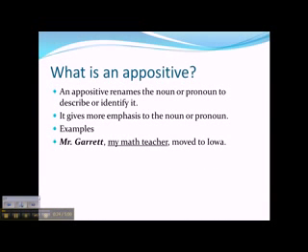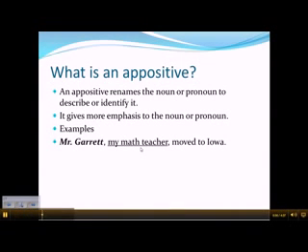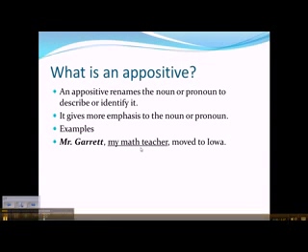Mr. Garrett, my math teacher, moved to Iowa. Mr. Garrett is the subject of the sentence. My math teacher is an appositive that renames or tells more information about Mr. Garrett.